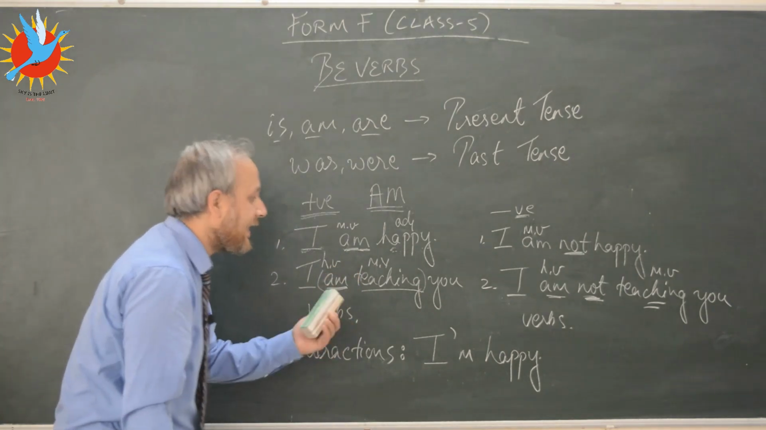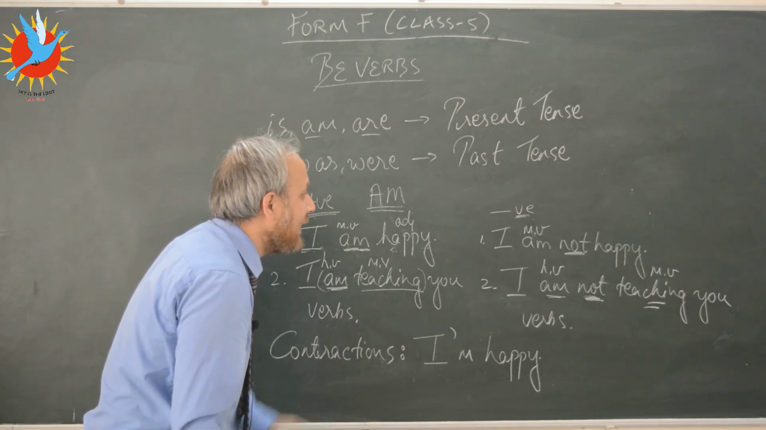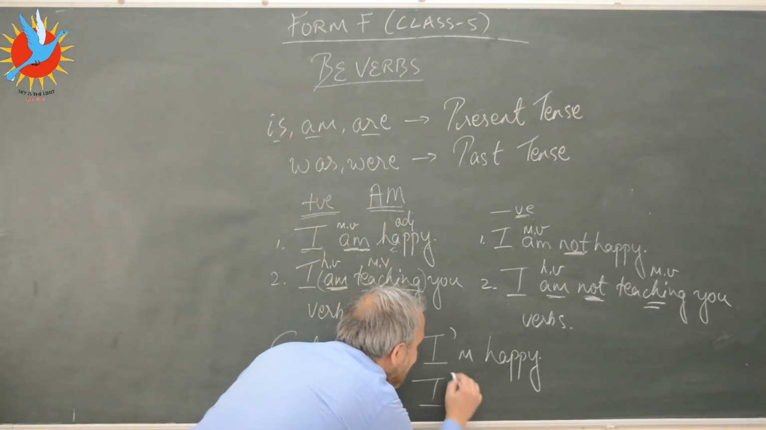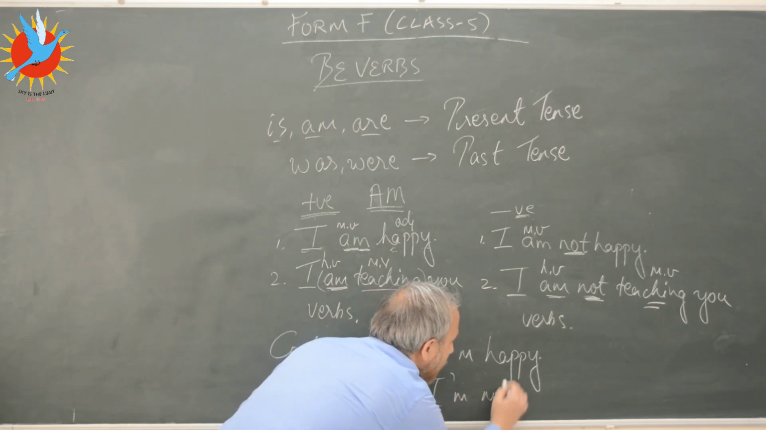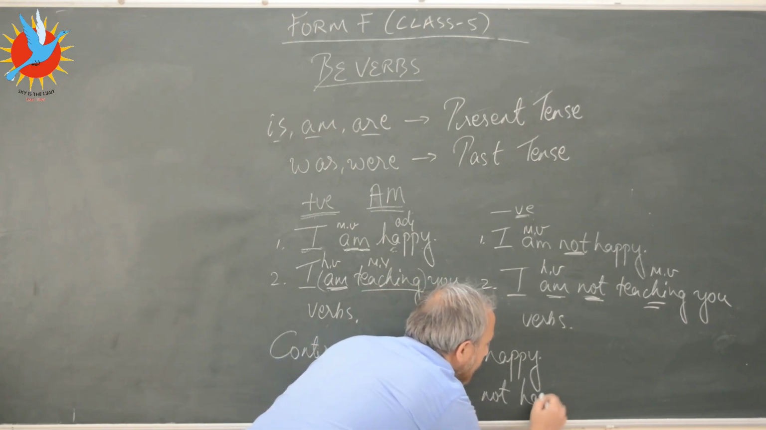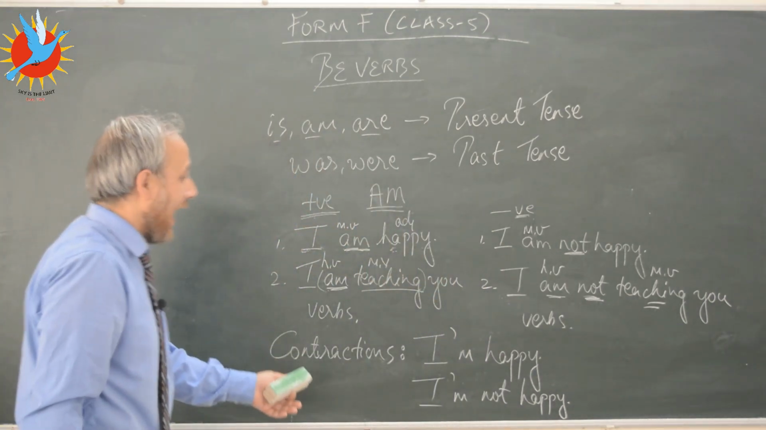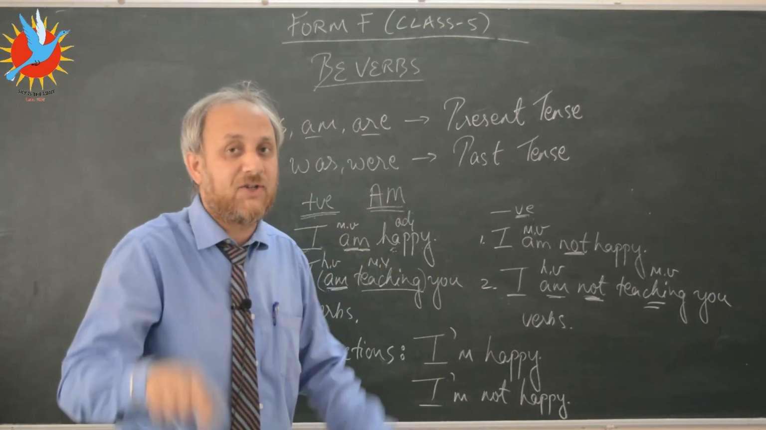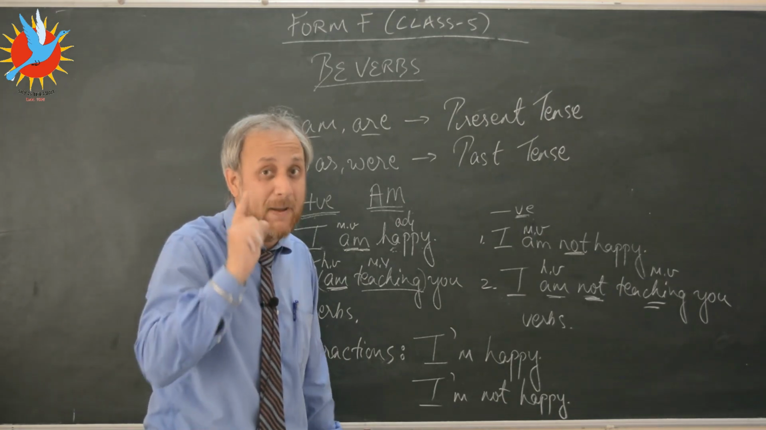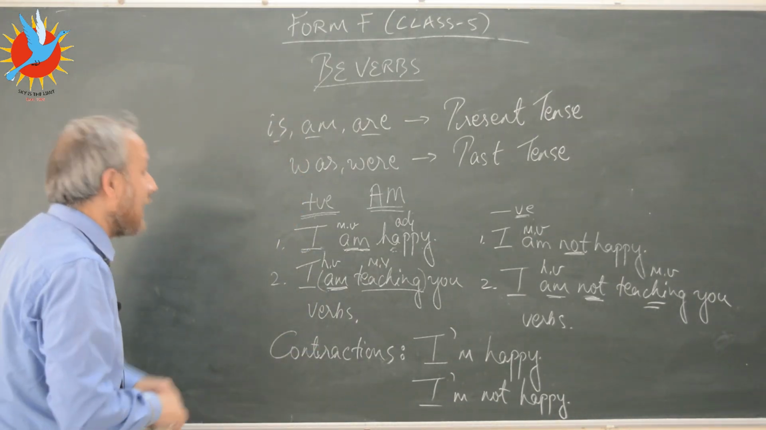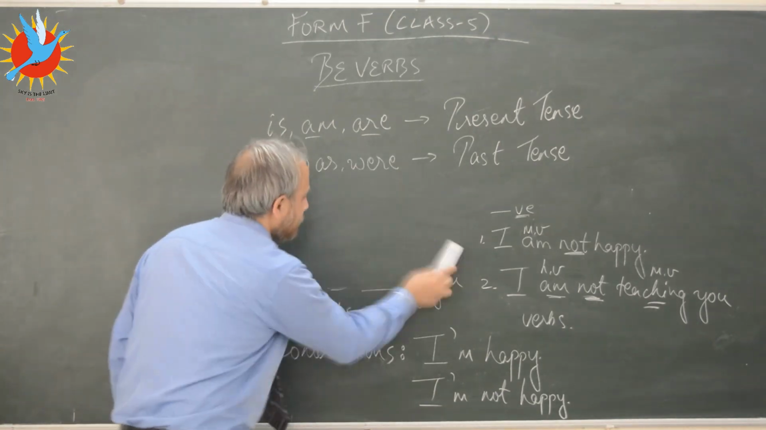So let's say if I want to say I am not happy and I want to contract it, I can do it. Again, it's very, very simple. I'll write I am not happy. I will also send you a list of contractions for you to go through and memorize. So this is about am. Now let's move on to is.